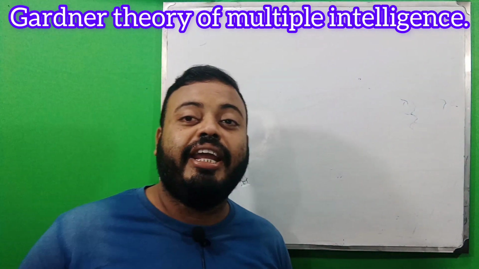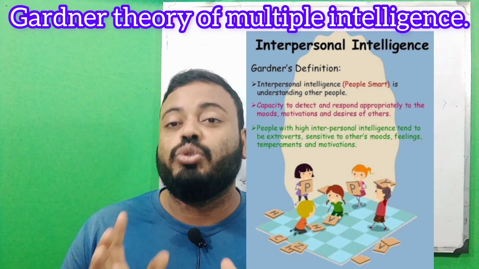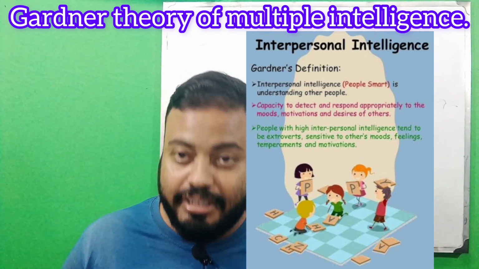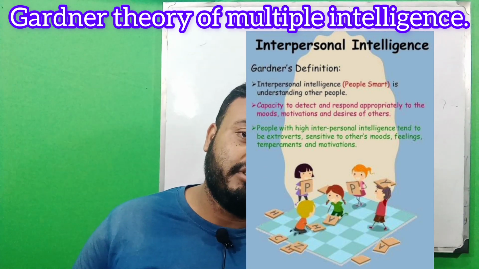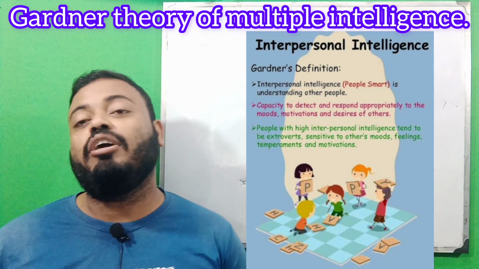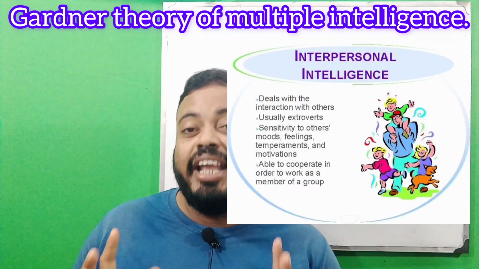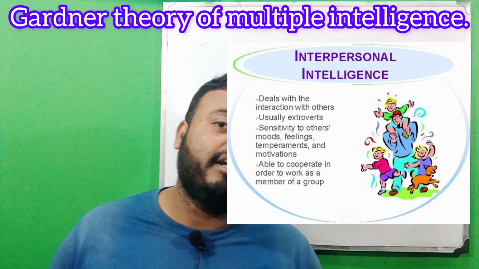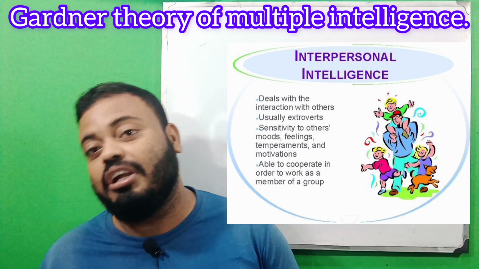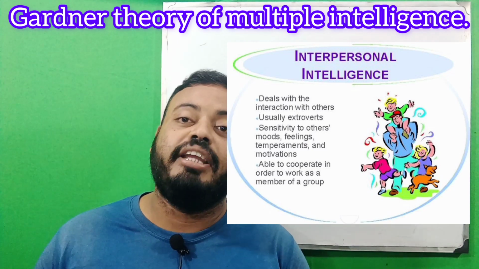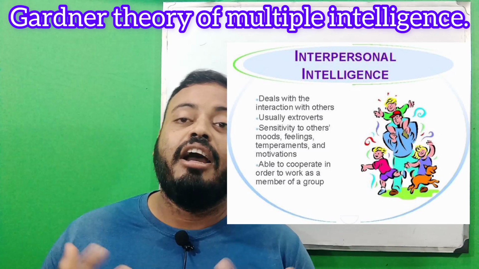Next we will learn about interpersonal intelligence. Here the interpersonal person is very extrovert, and these persons enjoy being extroverted. They also communicate with others, like politicians and businessmen. These extrovert or interpersonal persons have the intelligence to communicate with others and win their hearts.